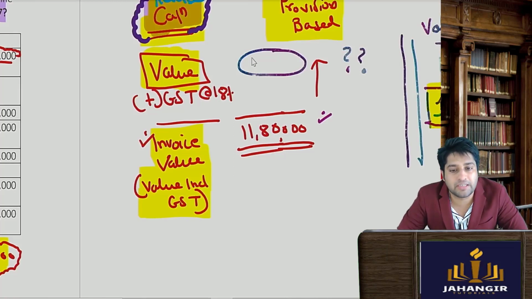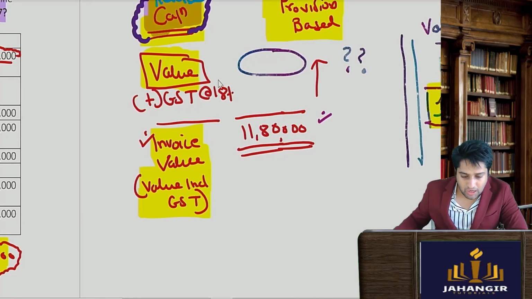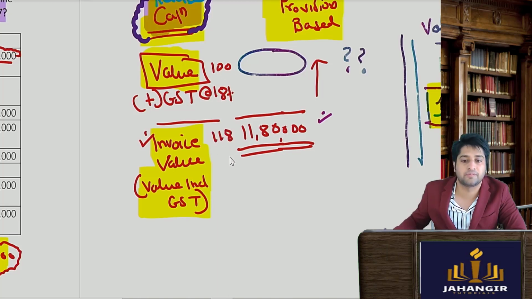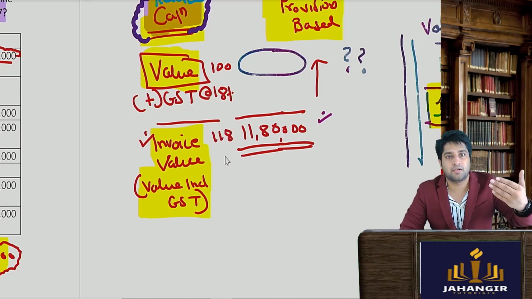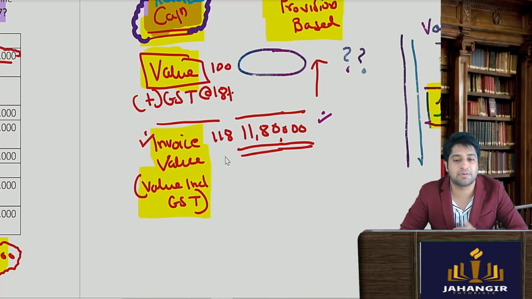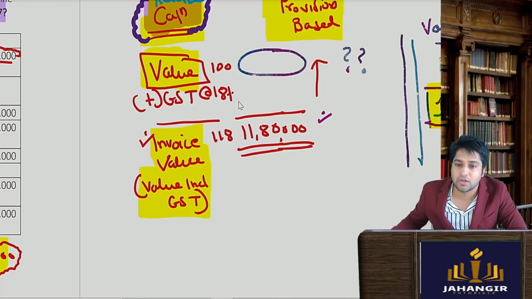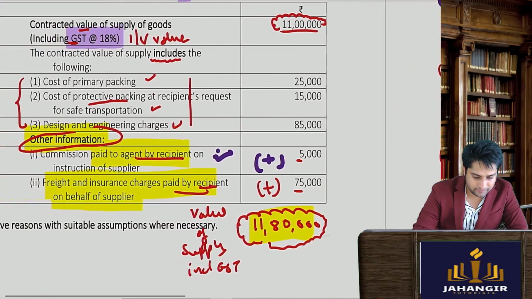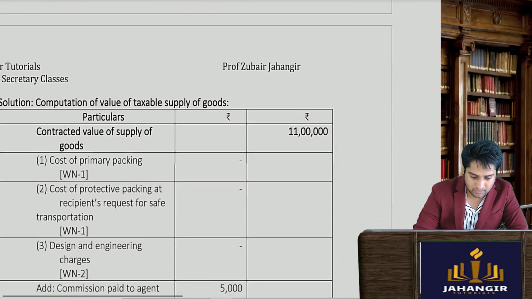Can you tell me what figure it is? How would you do it? So we'll say 100 plus 18% is giving me 118. So I can get these figures by doing a cross multiplication. Okay, so we will see in the solution.